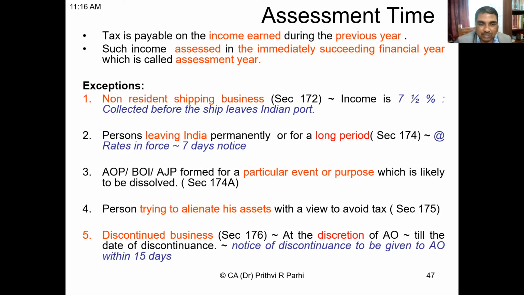Once that event is over, that association is going to be dissolved and will not exist. In that case, assessment will also be completed in the previous year itself. This is dealt with in section 174A. Okay, understood?